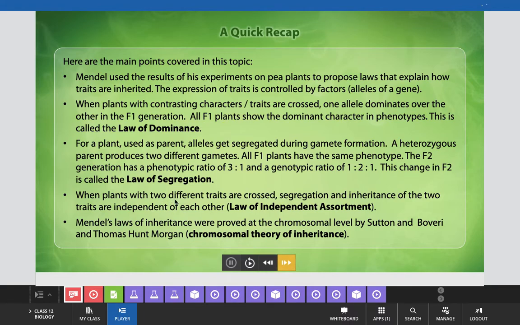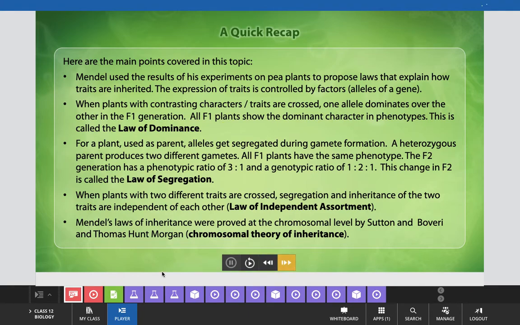When plants with two different traits are crossed, segregation and inheritance of the two traits are independent of each other, which is known as the law of independent assortment, the third law of genetics. Mendel's laws of inheritance were proved at the chromosomal level by Sutton and Boveri and Thomas Hunt Morgan by the theory proposed by them, known as the chromosomal theory of inheritance.